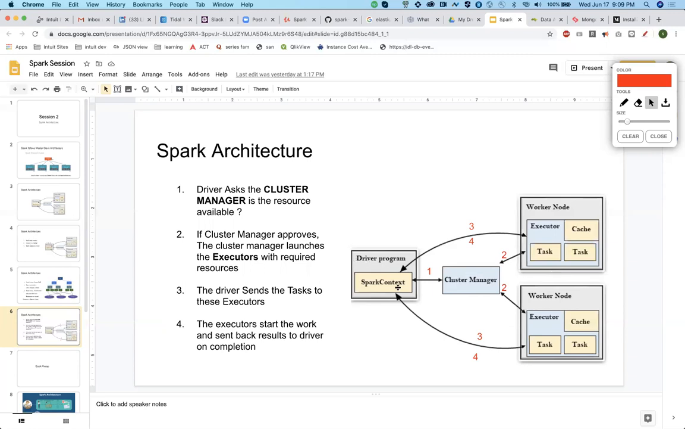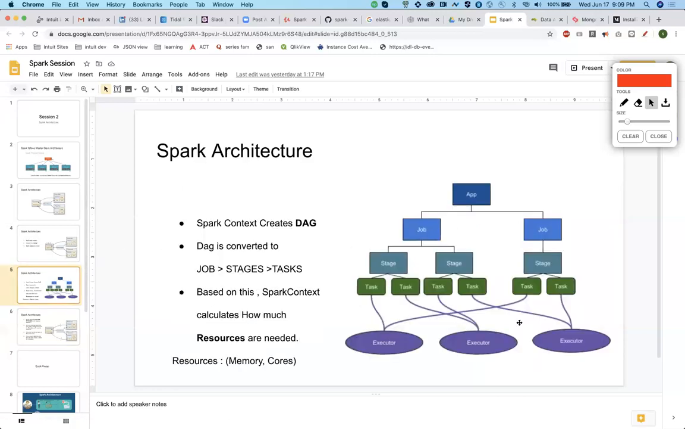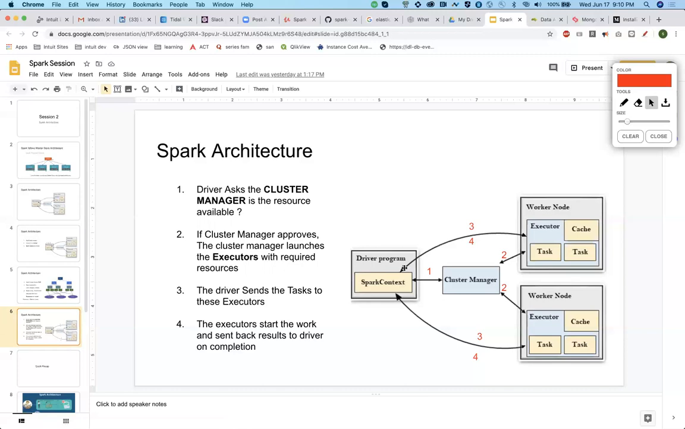Once the executors are launched, the driver will send the tasks. This is the third step. If you simply see this diagram, it's a bit confusing. Let's say you have calculated only 4 tasks. The driver sees that there are 2 executors, so it will send two tasks each. So parallelism is maintained. It will always try to maximize the parallelism. It won't give 3 tasks to one executor and 1 task to the other.